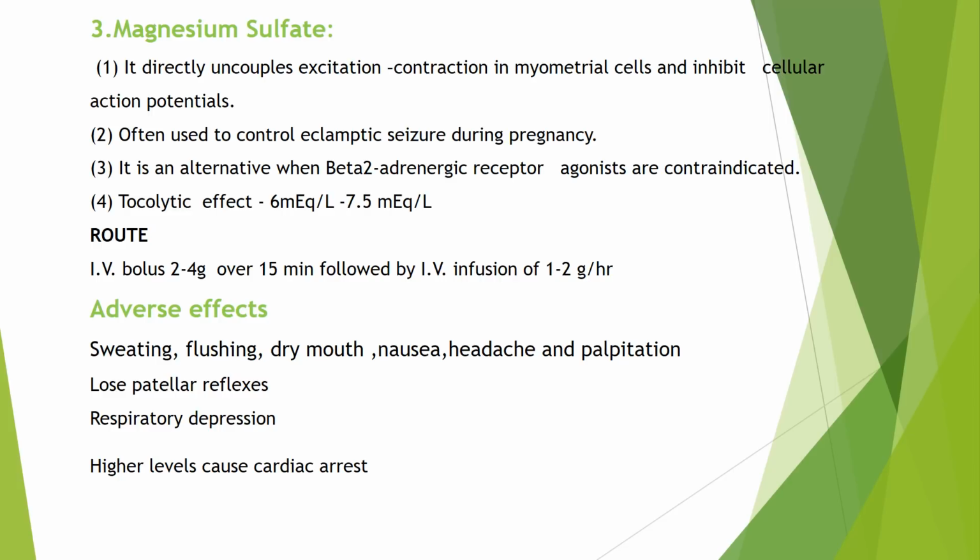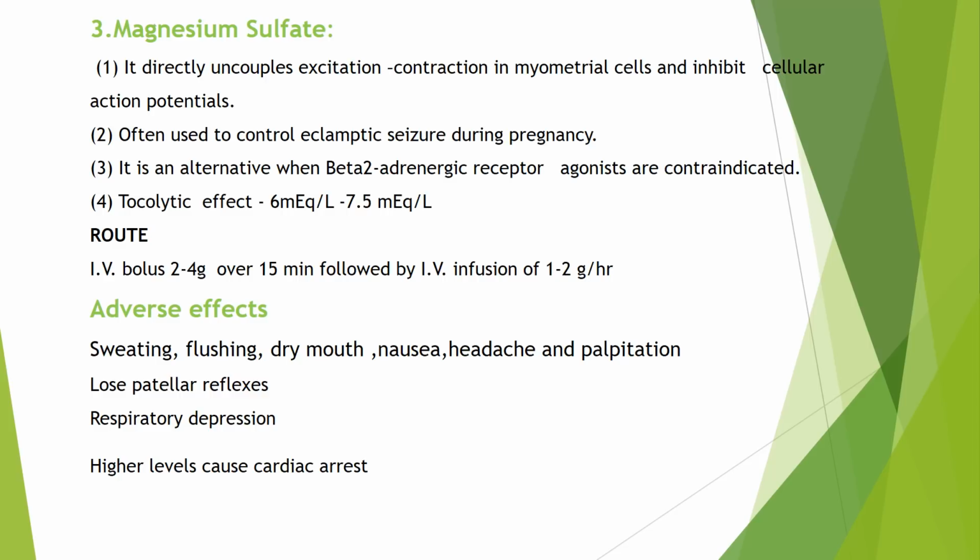It is an alternative when beta-2 adrenergic receptor agonists are contraindicated. Its tocolytic effect is seen at a dose of 6 to 7.5 milliequivalent per liter. Below this, it is hard to achieve the relaxant effect.